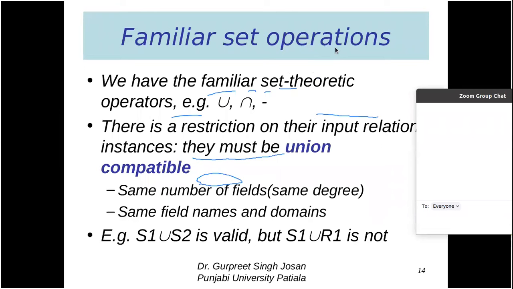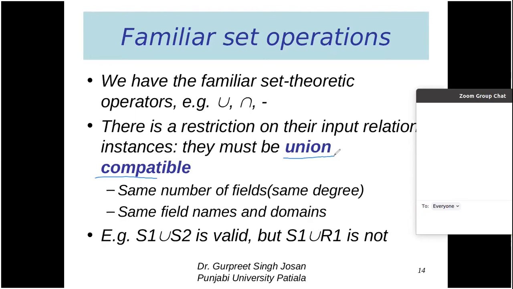Then we have set operations. In the set operations, we have union, intersection, and subtraction. There is a restriction on their input relation instances: they must be union compatible. This is again a very important concept.